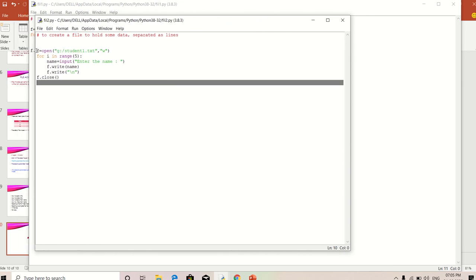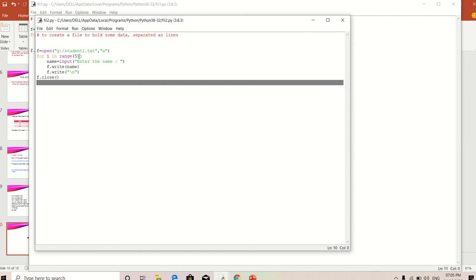First, always open with a file object equal to open of where the file should be stored. So g:, what is my file name? Student1 dot, which type? We are going to use a notepad file. That's why I'm going to give .txt and then I'm going to use write mode. Now I'm going to write the data, no. That's why I'm using the write mode.